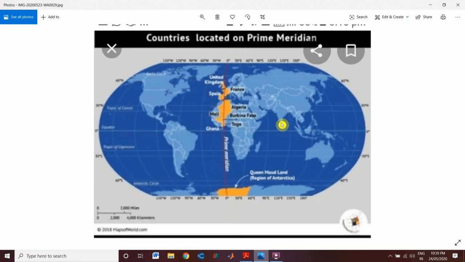What else do we see here? The similarities between India and Brazil. Even while I was teaching you about Brazil, at that time I said that some part of Brazil lies in the north and most of it is in the southern hemisphere, and also it is in the western hemisphere. So how is it in the western hemisphere? If we see this prime meridian, it also divides the earth into two parts, that is the Western Hemisphere and Eastern Hemisphere. So in that regard we see that Brazil also lies in the Western Hemisphere.